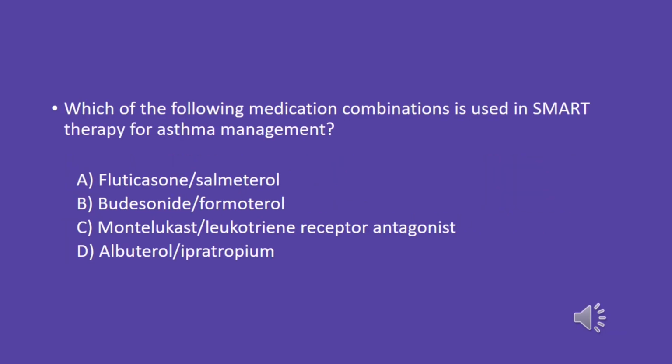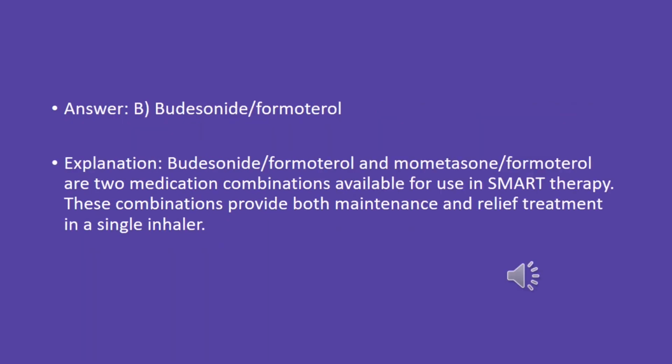Which of the following medication combinations is used in SMART therapy for asthma management? A. Fluticasone salmeterol. B. Budesonide formoterol. C. Montelukast, a leukotriene receptor antagonist. D. Albuterol ipratropium. Answer: B. Budesonide formoterol. Explanation: budesonide formoterol and mometasone formoterol are two medication combinations available for use in SMART therapy. These combinations provide both maintenance and relief treatment in a single inhaler.